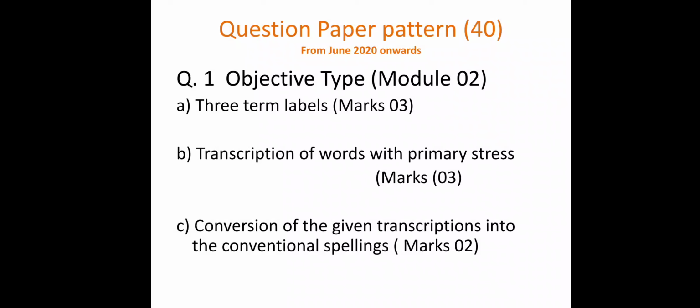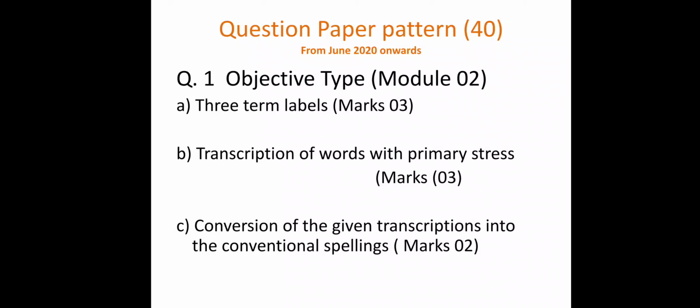So 14 plus 4, 18 total marks you must score, but there is a separate passing for the written paper, that is the theoretical paper, and you have to pass separately for the seminar presentation, that is the 10 marks, which are with your teacher. So the separate passing is there: you must score 4 marks out of the 10 and you must get 14 marks out of the 40. So that is what we need to understand.